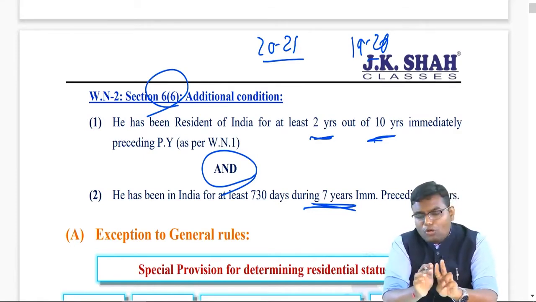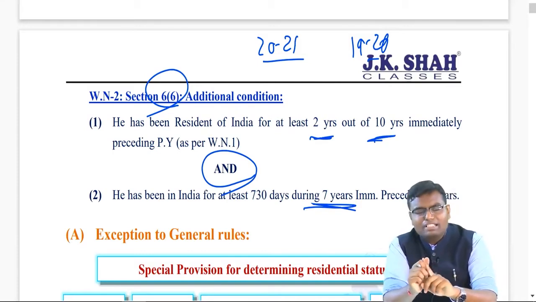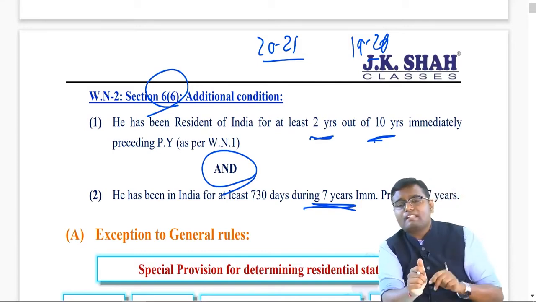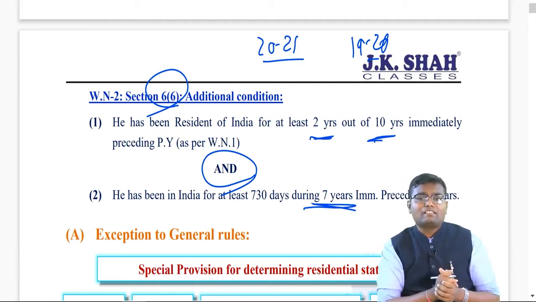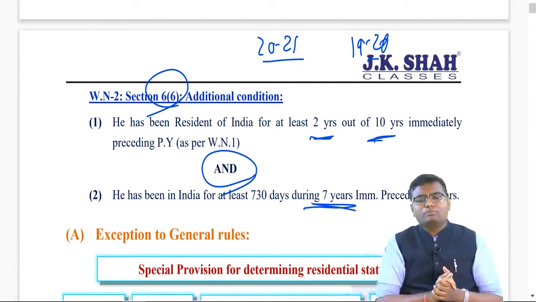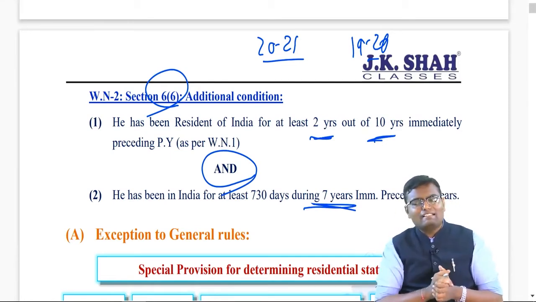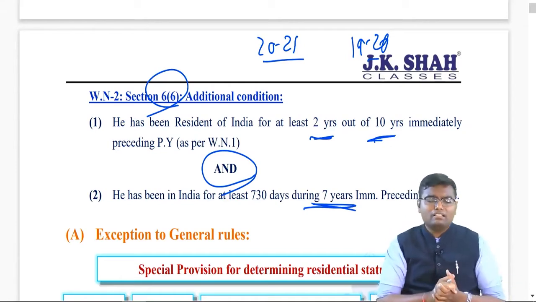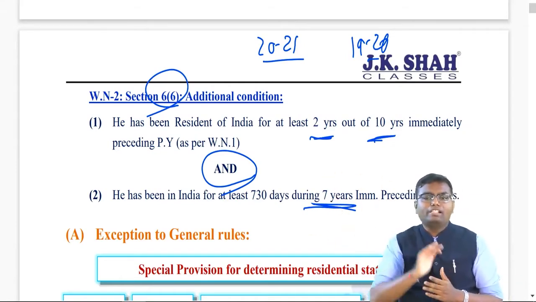So, 2 additional conditions to be satisfied. Number 1, in the last 10 years, at least 2 times resident. And number 2, in the last 7 years, minimum 730 days should be there in India. If both the conditions are satisfied, resident and ordinary resident. If any of these is not satisfied, resident but not ordinary resident.